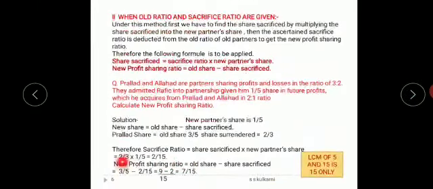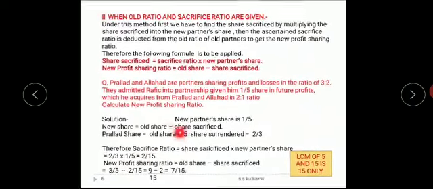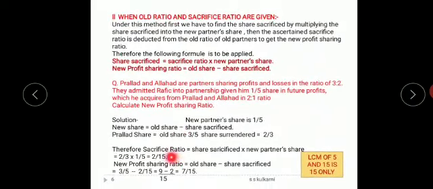So first I have to see what the sacrifice ratio is. 2/3 into 1/5, how much will I get? I will get the share 2/15. Next, the new profit sharing ratio. Now I know the sacrifice of Prahlad is 2/15. So here I will take 3/5 minus 2/15.